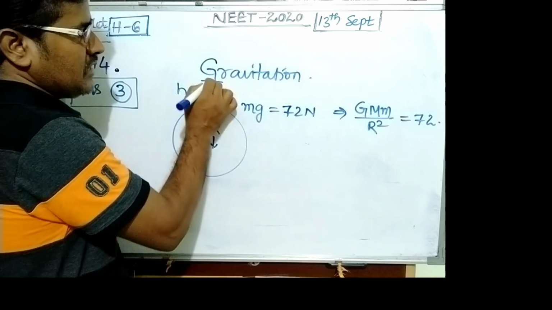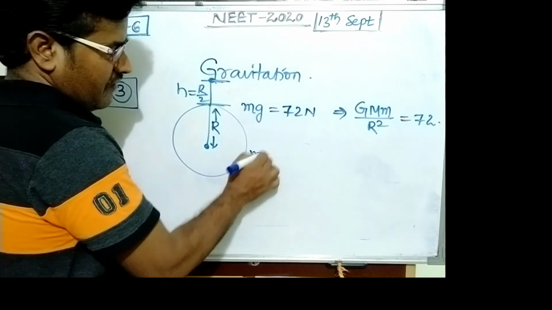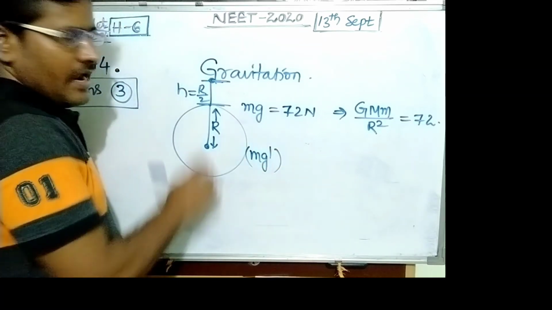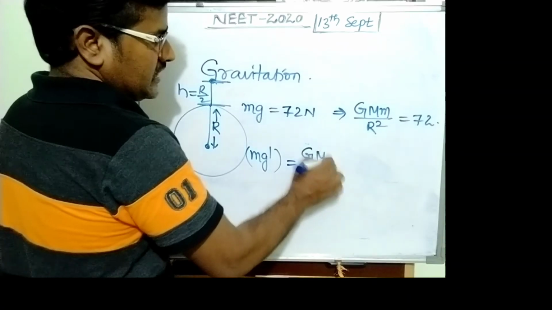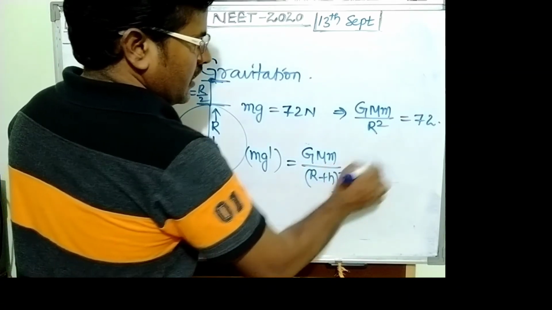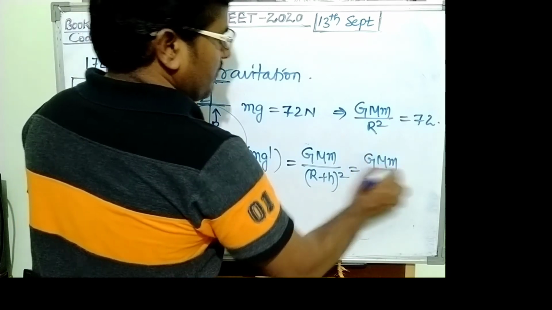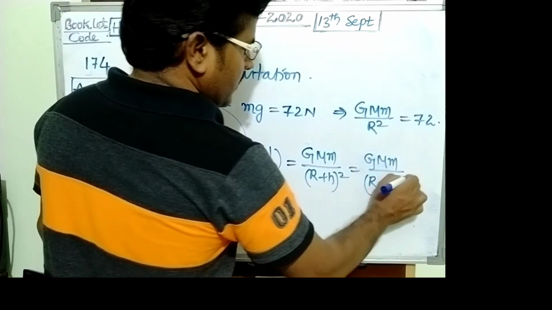What is the weight of the person at height h? It is written as G capital M small m upon (R plus h) whole square, which is G capital M small m upon (R plus R by 2) whole square.